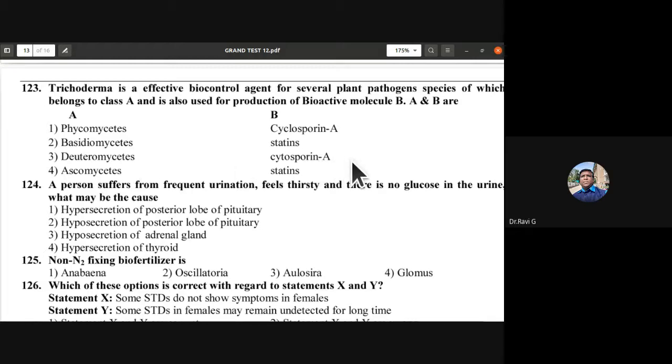Cyclosporin A. Okay, so that is the trichoderma cyclosporin. There is a spelling mistake here. It is not cytosporin, it is cyclosporin A. Deuteromycetes, fungi imperfecti, trichoderma belongs to this and is used for the manufacture of cyclosporin A, not cytosporin. So remember that. 123rd, third one is the answer.